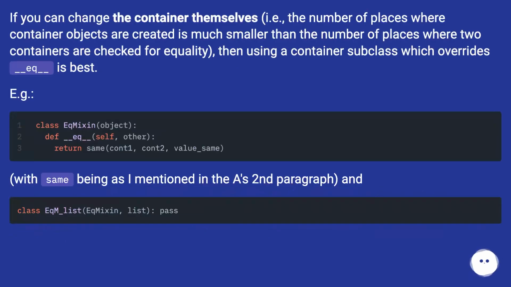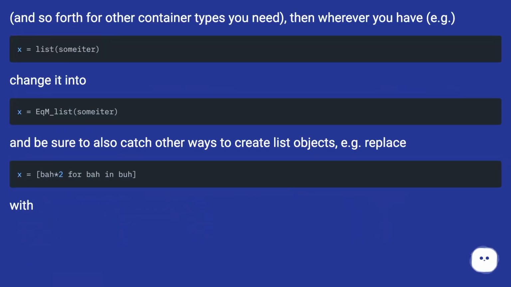If you can change the containers themselves, i.e., the number of places where container objects are created is much smaller than the number of places where two containers are checked for equality, then using a container subclass which overrides __eq__ is best. E.g. with same being as I mentioned in the second paragraph, and so forth for other container types you need, then wherever you have, e.g. a list, change it into the subclass.